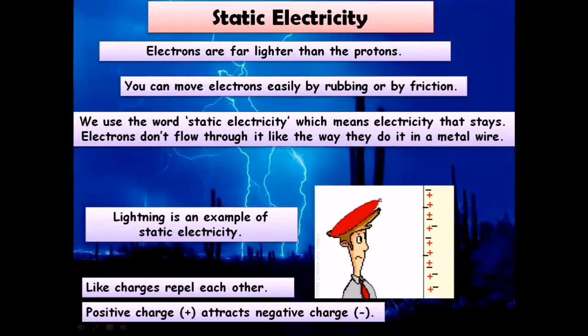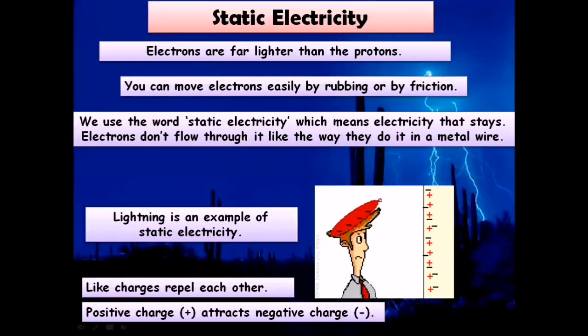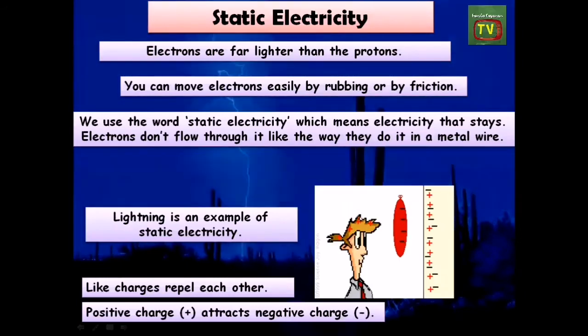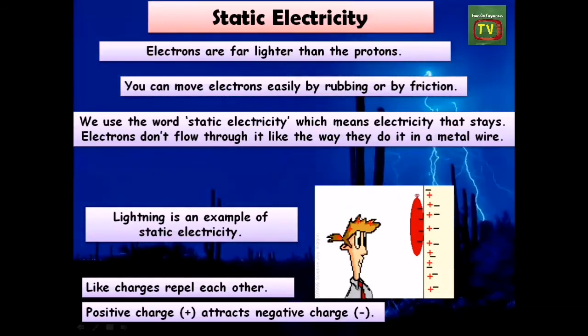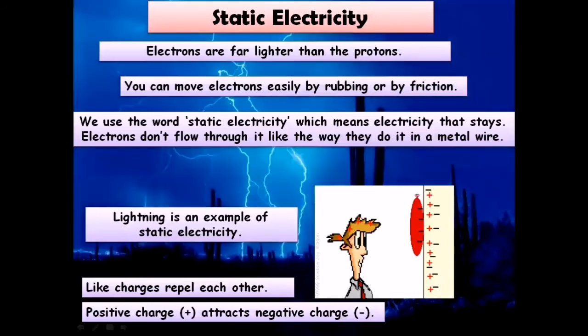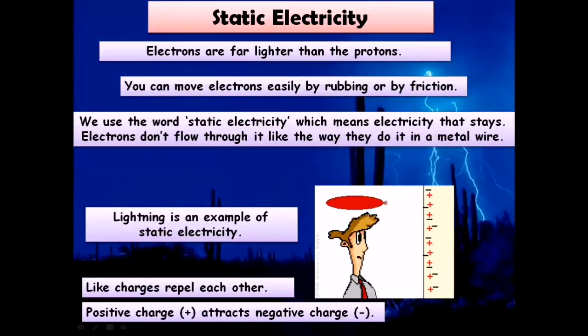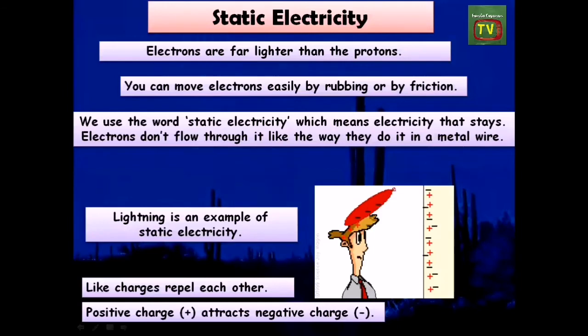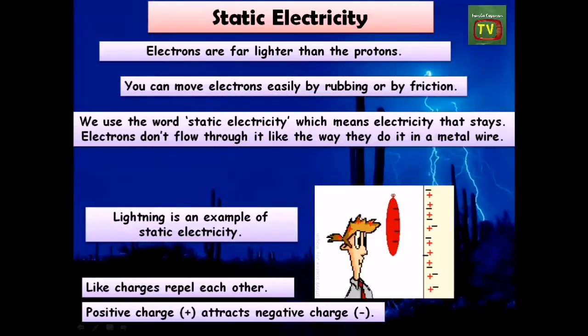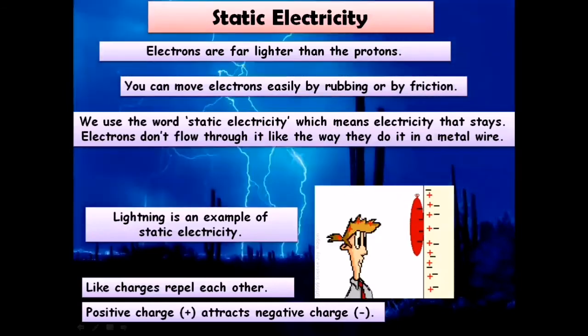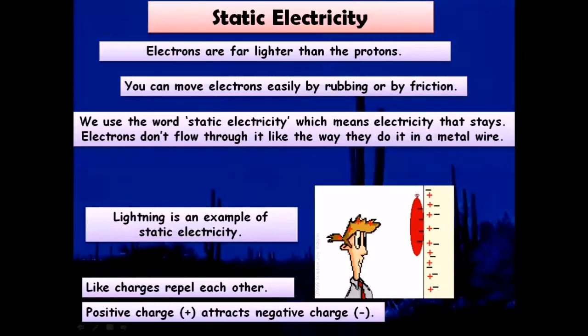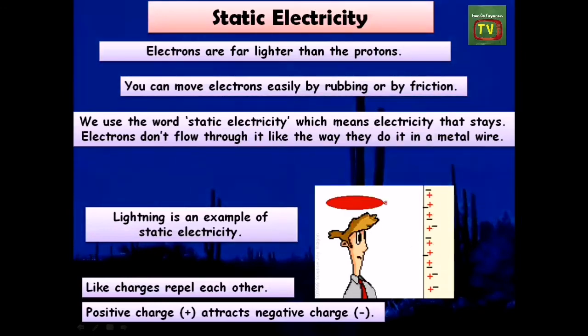Static electricity. Electrons are far lighter than the protons. You can move electrons easily by rubbing or by friction. We use the word static electricity, which means electricity that stays. Electrons don't flow through it like the way they do in a metal wire. Lightning is an example of static electricity.